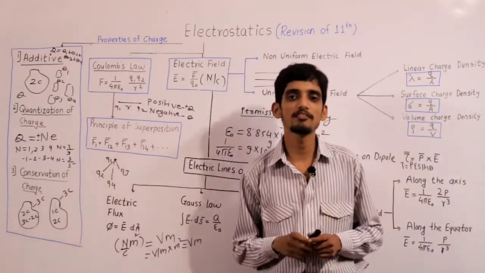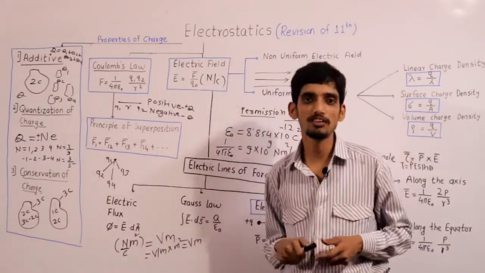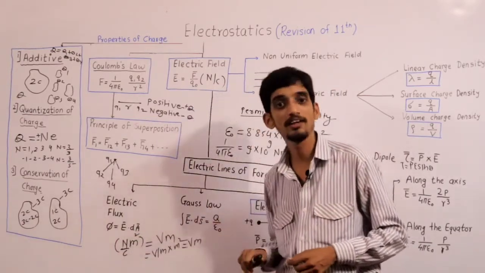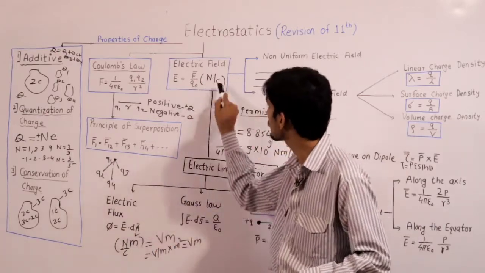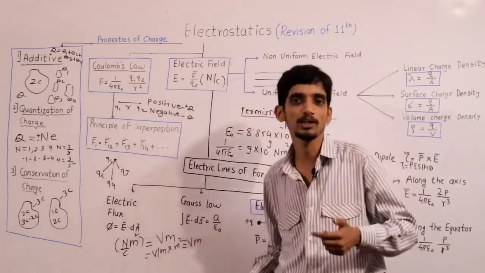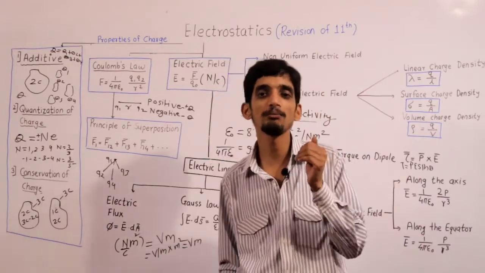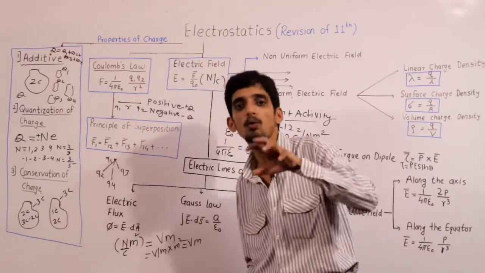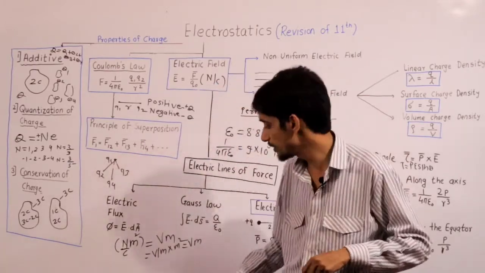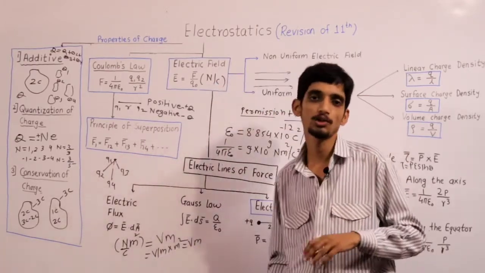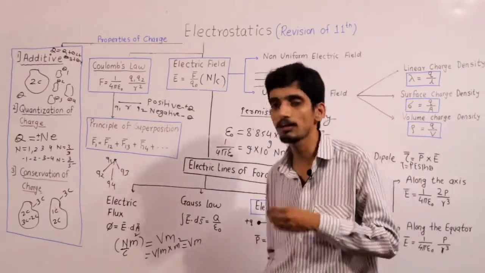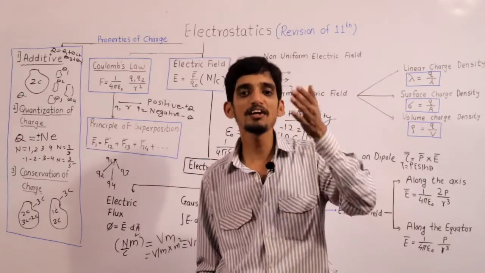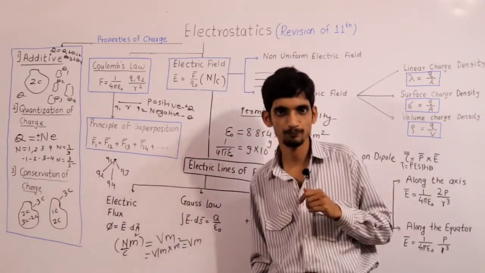Now after discussing electric flux, we will discuss what is the unit of electric flux. So we know that electric flux phi is equal to E bar dot dA bar, where E is in Newton per coulomb and area is meter square. So what is the unit of electric flux? Newton meter square upon coulomb. Or, what is the unit of electric field intensity? Volt per meter. So it is volt per meter into meter square. So it is volt meter. So volt meter is the unit of electric flux or magnetic flux.